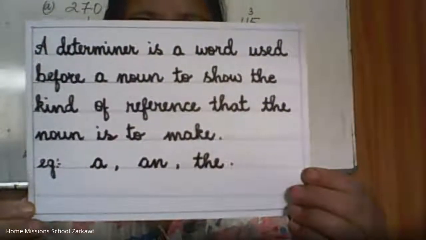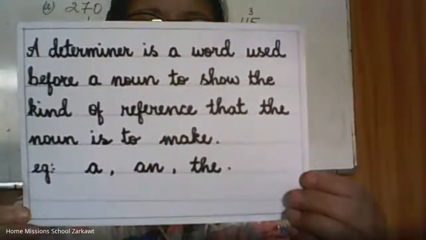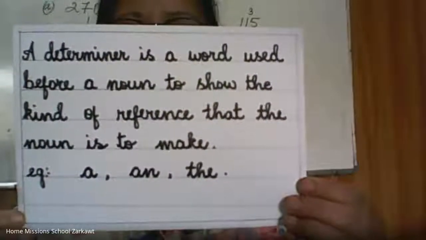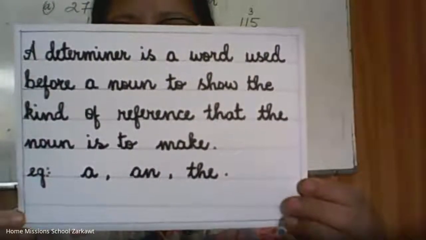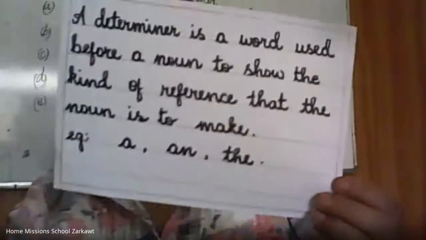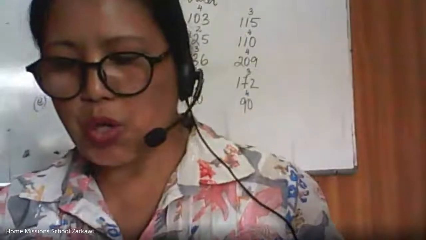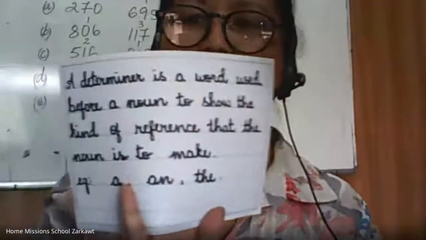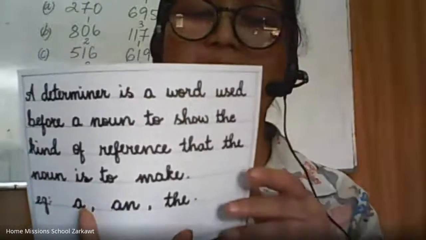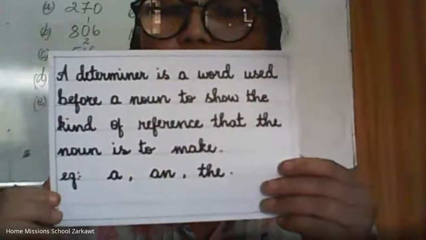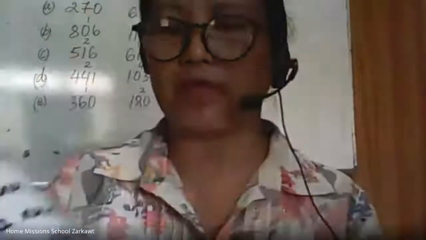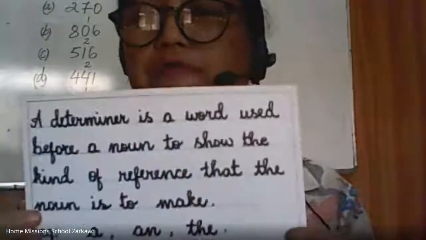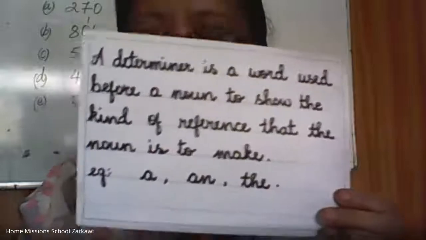A determiner is a word used before a noun to show the kind of reference that the noun is to make. That is, it is written before a noun to show what kind of a noun it is going to be, or to refer to what kind of noun it is going to make.